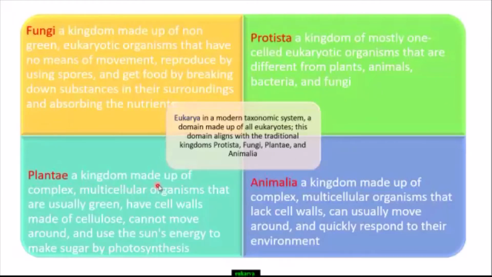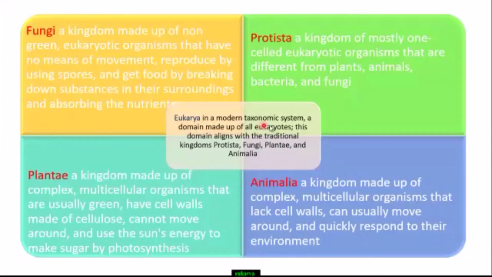Plantae, a kingdom made up of complex multicellular organisms that are usually green, have cell walls made of cellulose, cannot move around, and use the sun's energy to make sugar by photosynthesis. Animalia is a kingdom made up of complex multicellular organisms that lack cell walls, can usually move around, and quickly respond to their environments. All these four groups are under Eukarya.